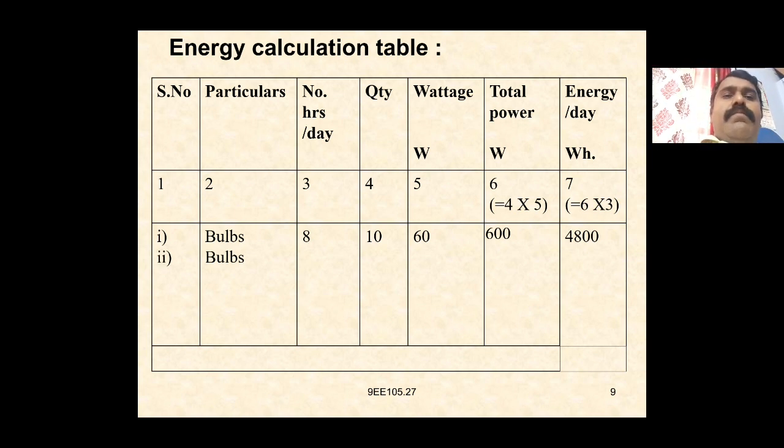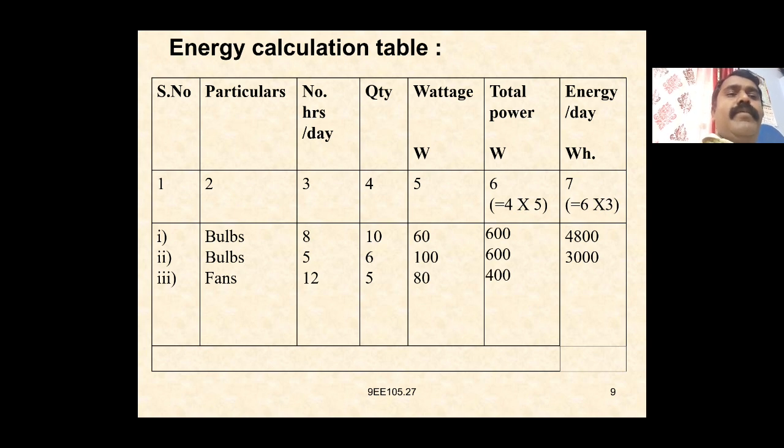Again bulbs, 5 hours, 6 quantity, wattage is 100 watts, total power 600, and energy 600 into 5, that is 3000. 6 into 100 is 600. Third one, fans, number of hours working 12, quantity is 5, wattage is 80.